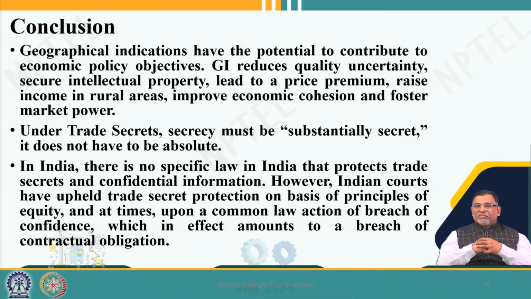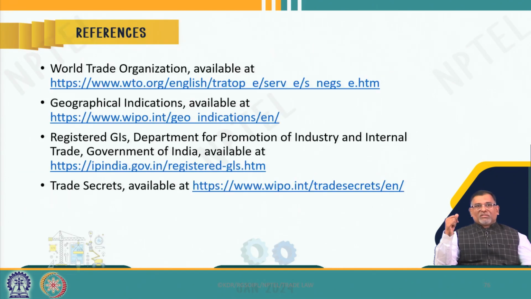In India we do not have a special law, but we use the common law and common law principles as well as other legislations. But the breach of confidence, breach of agreement, and breach of other contractual obligations are dealt with under the civil law. So, there is very little scope for punishment.